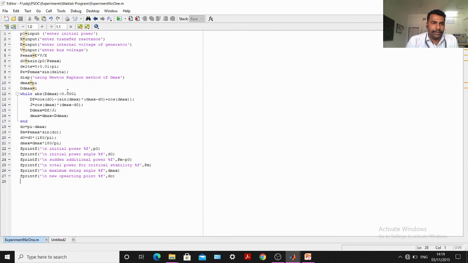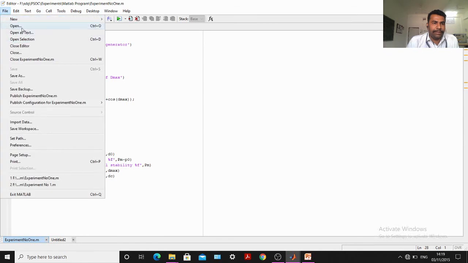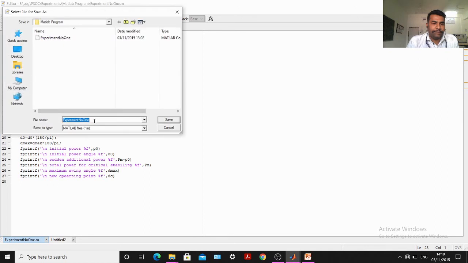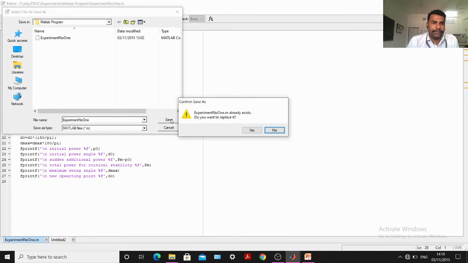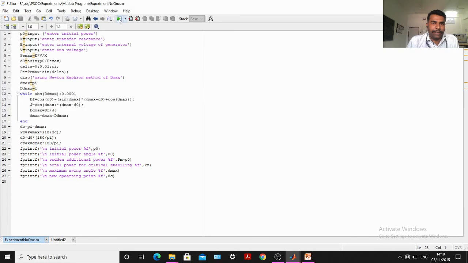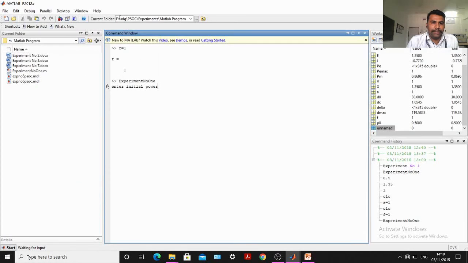As the font size of the program in MATLAB is very small, you can see here. Before running the program, we just save the program, save as, whatever name you want to give, and here you will find the option run. Just run the program. Here you will get the output, experiment number 1, initial power.